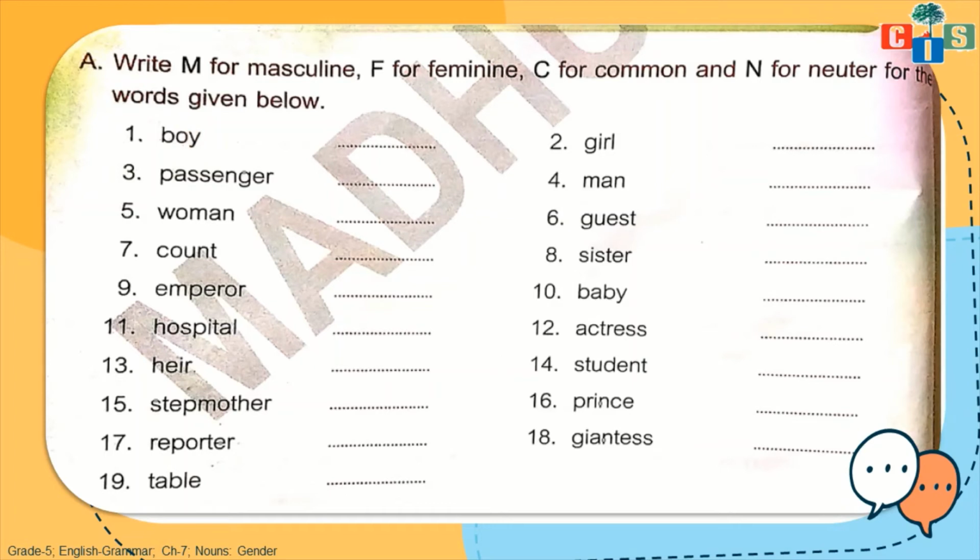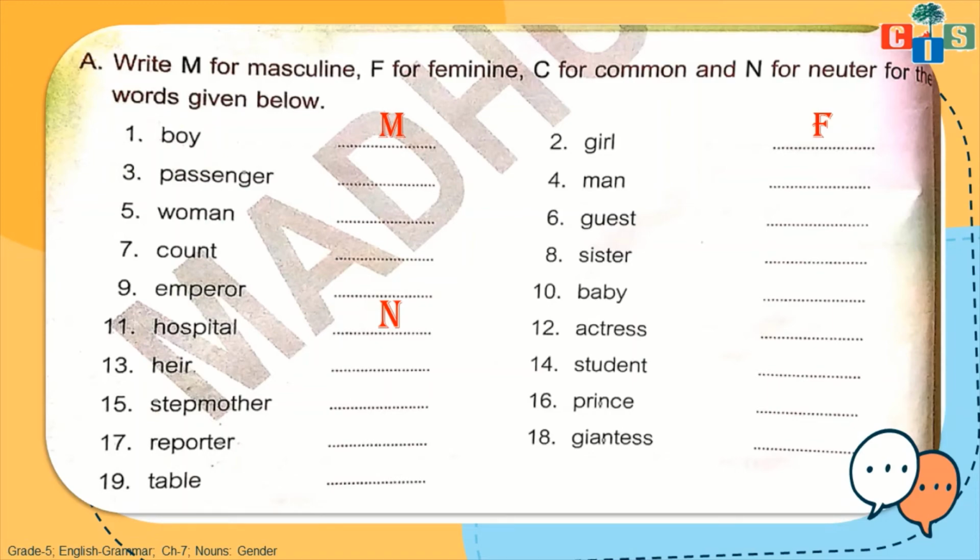Like boy, all of you know, right? It comes as a male or masculine gender. Then girl, all of you know very well that it will come as a female or feminine gender. Now which one will we do? Hospital. Hospital is neuter gender. Why is it neuter gender? Because it's a non-living being, and it's not possessing any male or female characteristics, so it will come as a neuter gender.